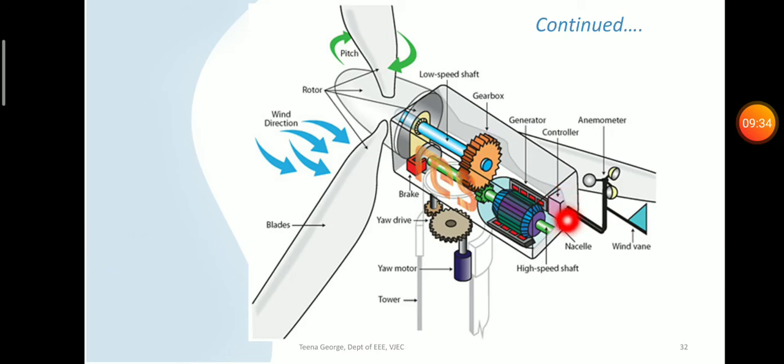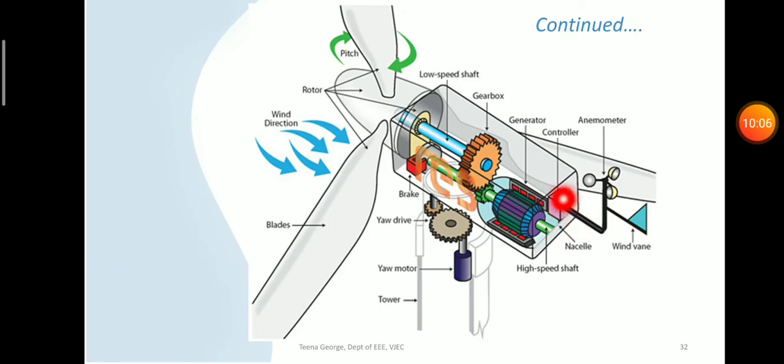And there will be controllers for controlling the generator speed. And here also the speed of the wind is varying, so there should be controllers for controlling the generator speed so that it will produce constant voltage and frequency output according to the requirements. And there will be an anemometer to measure the wind speed. Usually this control of the generator is done according to the wind speed data available from the anemometer.